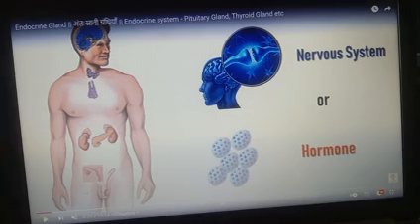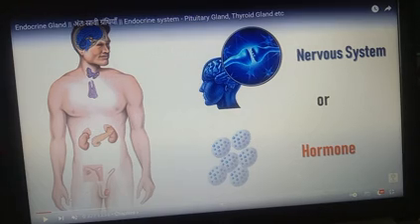Similarly, in the female, it is the ovary that releases the hormones called progesterone and estrogen. These two hormones secreted by the ovaries also help in the secondary sexual characters in females. The different secondary sexual characters that appear in females during puberty are released by the ovary. It also helps in the production and maturation of the egg and ovum in the female. So these are the two sex hormones released in males and females.